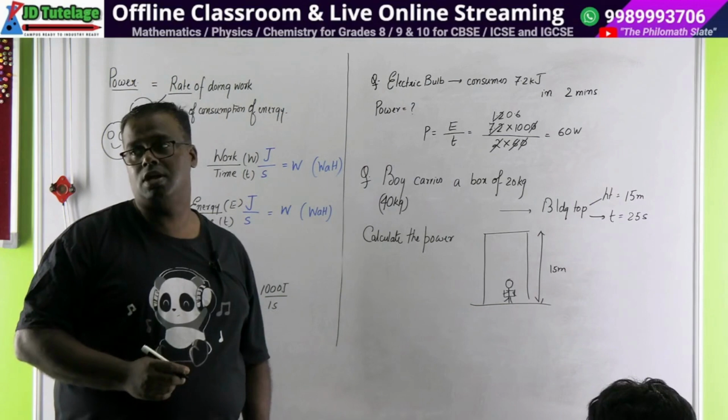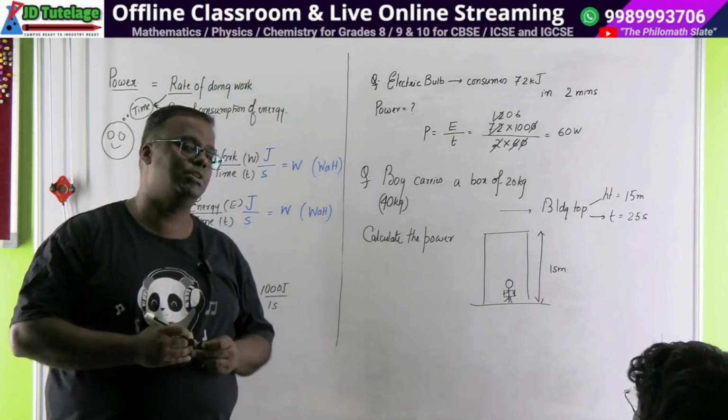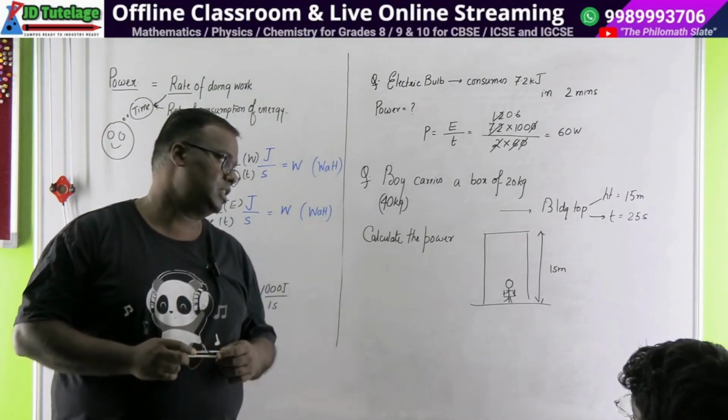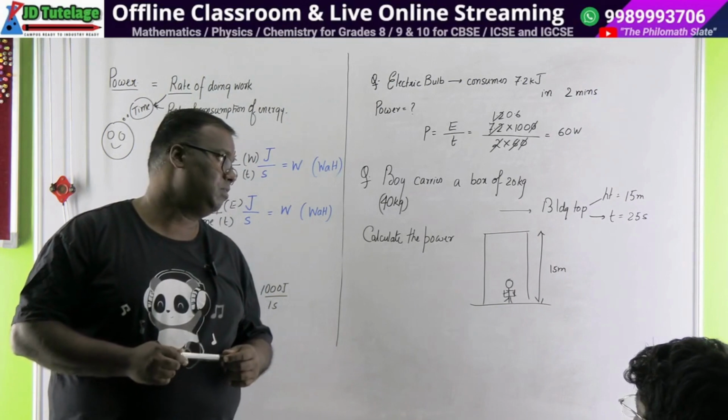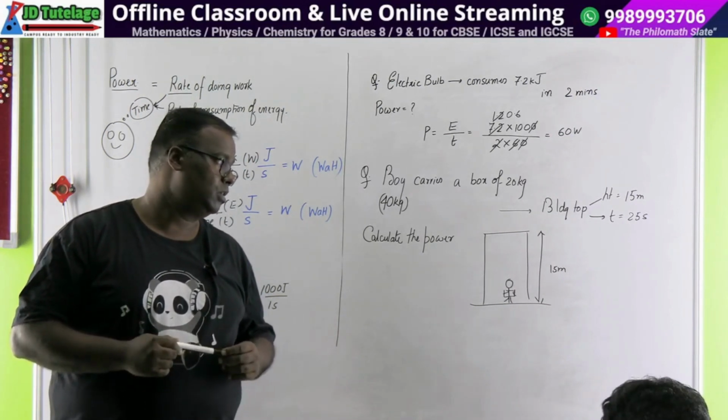So when it goes above 15 meters on the building, it's not that the box has gone to 15 meters. The boy has also reached 15 meters up. It's in physics, it's one body. And one body means the mass is how much? 60 kg.